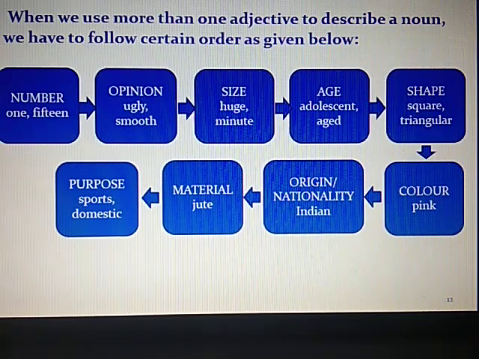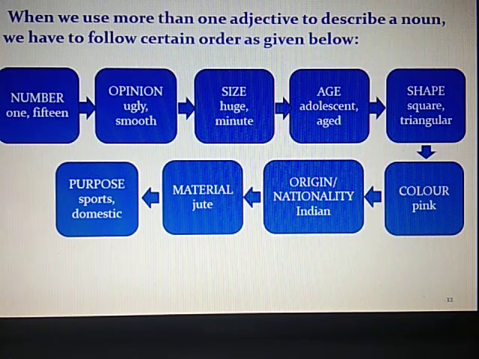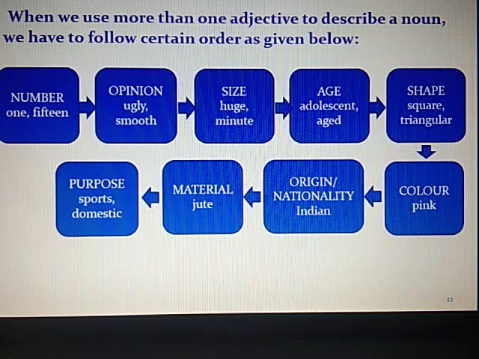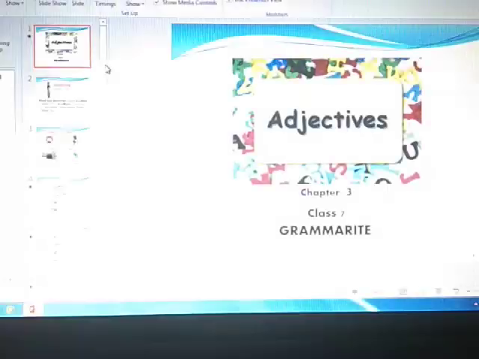So this should always be the sequence. Whenever you have many adjectives, first you have number, then opinion, size, age. We cannot put the size first, followed by number, then age. Always the age should be followed by the size. So you should learn these rules.